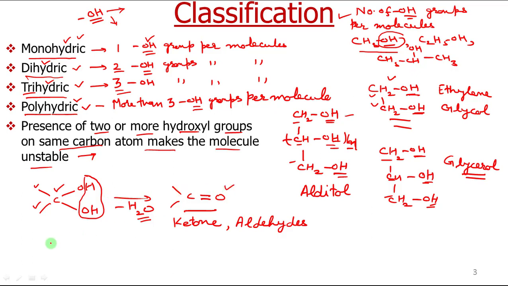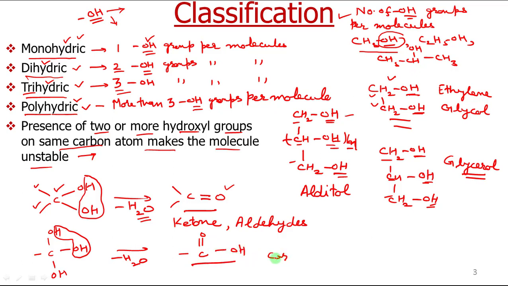Similarly, let us see if three OH groups are present on the same carbon, what will happen? What will be the possibility now? It will lose water, minus water. What will be left? The left will be C double bond O, OH. These are carboxylic acids.